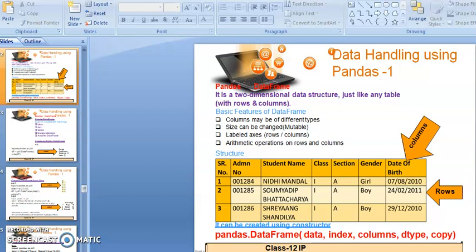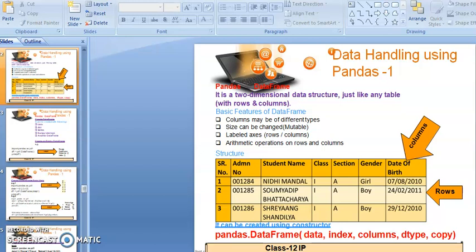Students, a data frame is just like a 2D array structure, and a 2D array structure is just like a table, which is a combination of multiple rows and columns. Here we will discuss the basic features of a data frame. Columns may be of different types. We have already discussed that in a 2D array, multiple columns are present in the table, and all columns may be of different types.